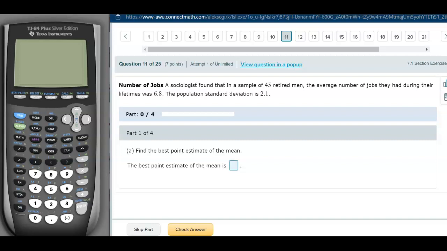All right, so for this example, we have sociologists that found that 45 retired men had an average number of jobs during their lifetime of about 6.8. We know that the population standard deviation is 2.1.